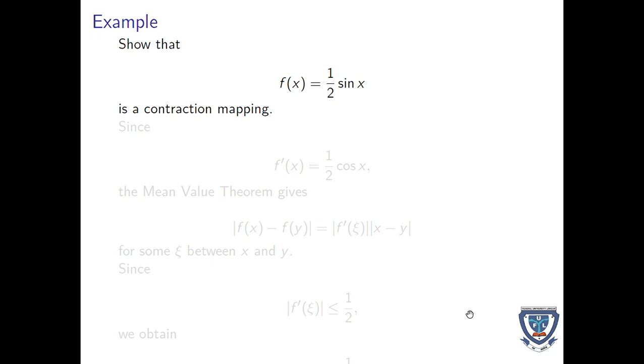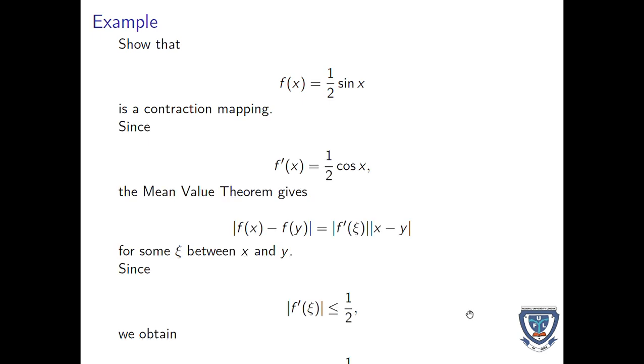Now, let's look at an example of a contraction map. We show that f of x, which is equal to 1 over 2 sine x, is a contraction mapping. How do we show that? Since f prime of x is equal to 1 over 2 cos x, applying the mean value theorem will give us that the absolute value of f prime is less than or equal to 1 over 2.